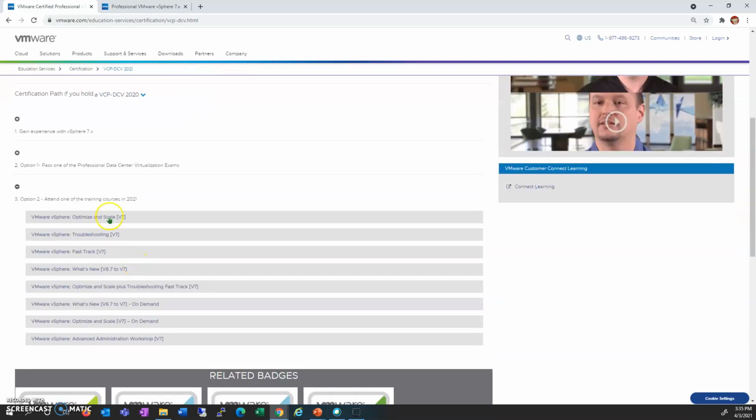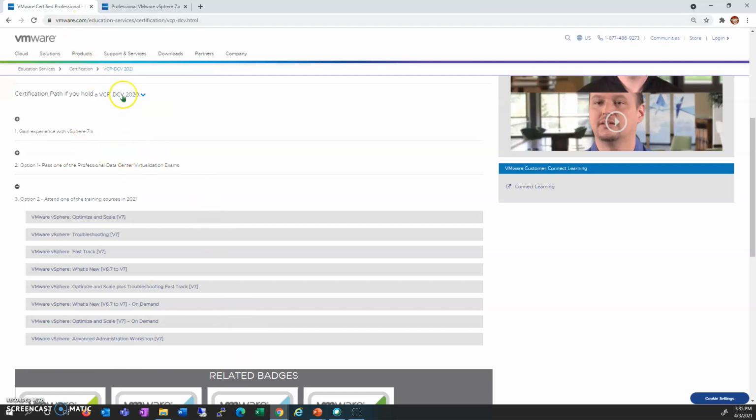Another option is to attend one class, just a class. This is option number 2. After completing this class, your certification will be automatically upgraded if it qualifies the certification version requirement. That's what we have here, which you can check from here itself.